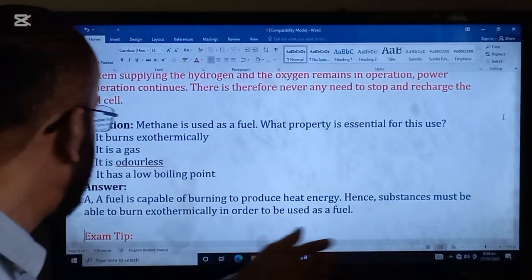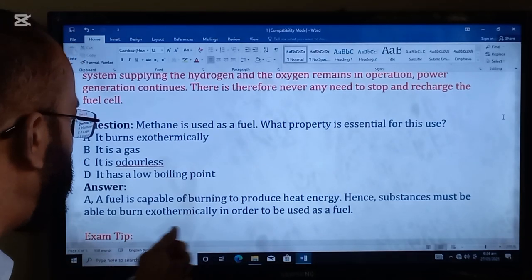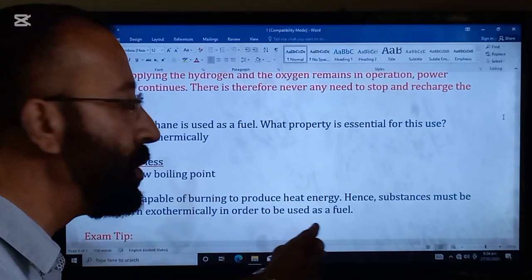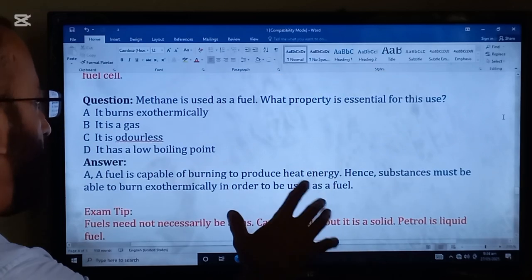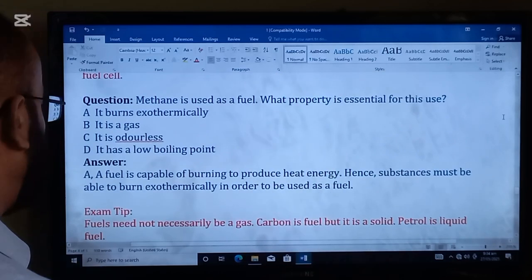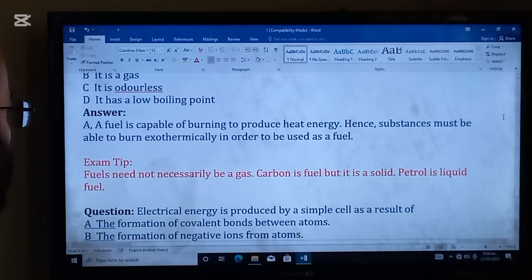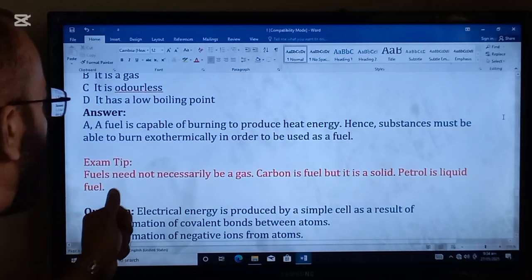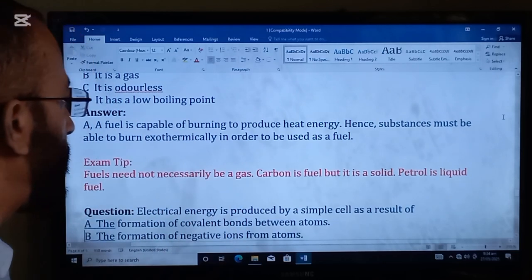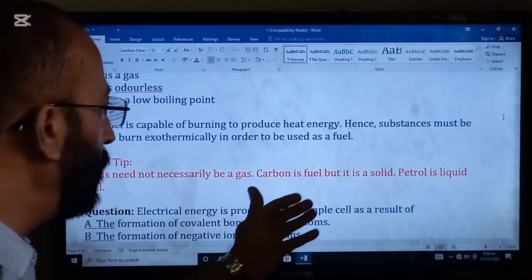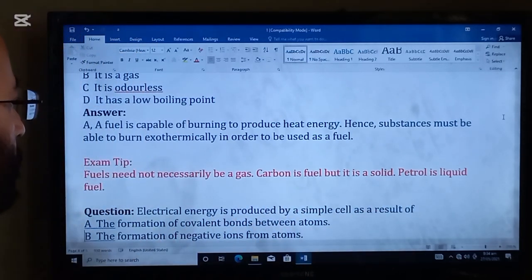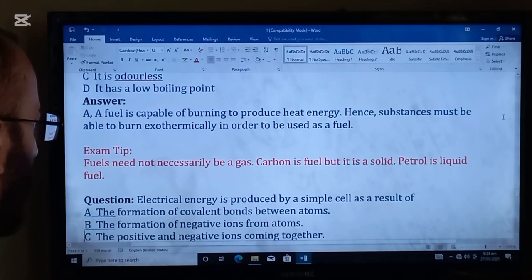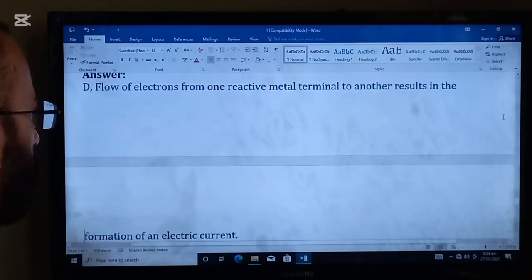Hence, substances must be able to burn exothermically in order to be used as a fuel. This is the basic property of any fuel. Exam tip: fuels need not necessarily be a gas. Carbon is a fuel, but it is a solid. Petrol is a liquid fuel. So, a fuel can be in any form. It can be gas, solid or liquid.